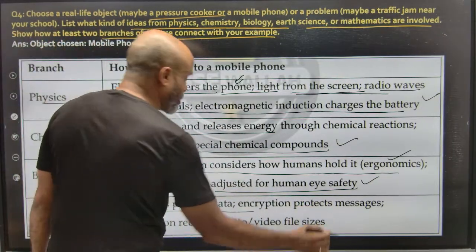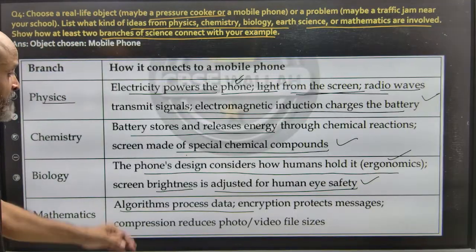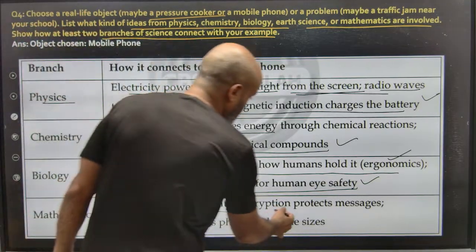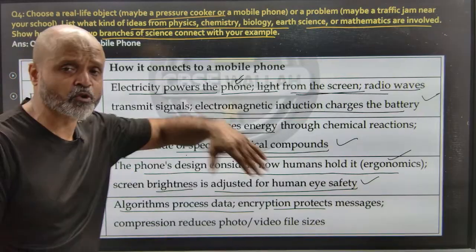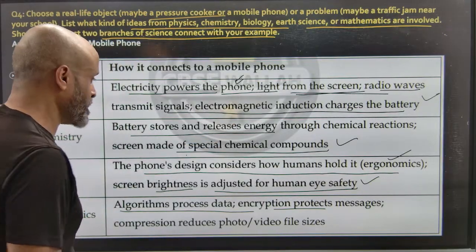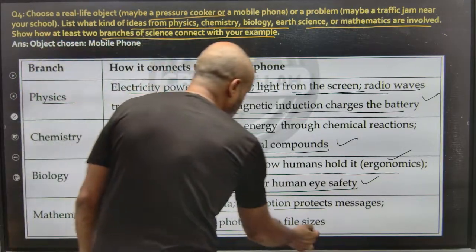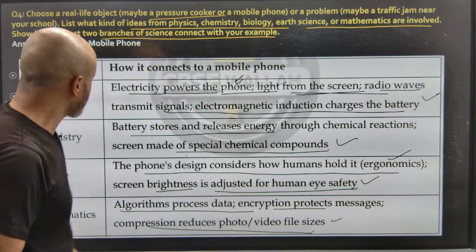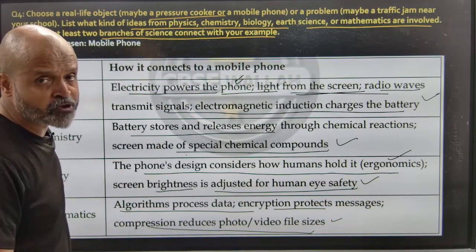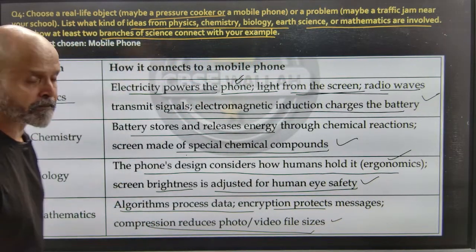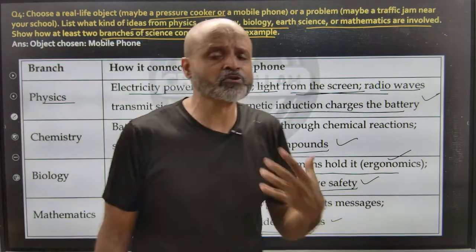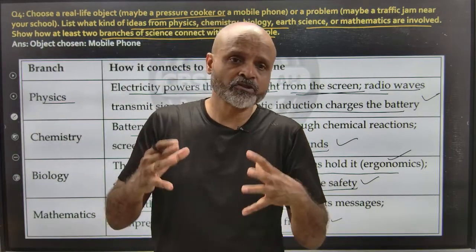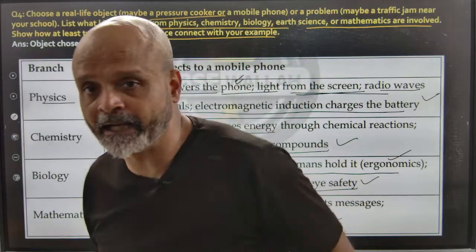Mathematics: algorithms process data. Encryption protects messages. So you have WhatsApp encryption, Facebook encryption, and so on, the different social media sites that you have. It protects messages. Compression reduces photo and video file size, so you can have a good amount of storage provided you use compression. So these are mathematical algorithms. Just in a simple use of a phone, you see how science is embedded and compiled.